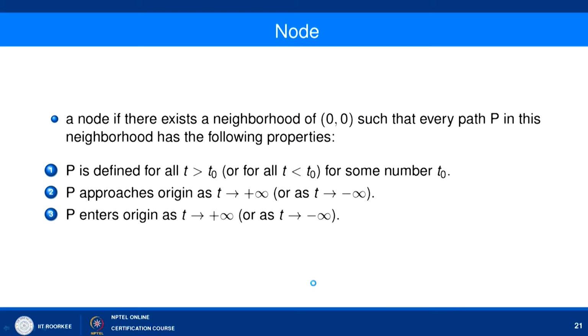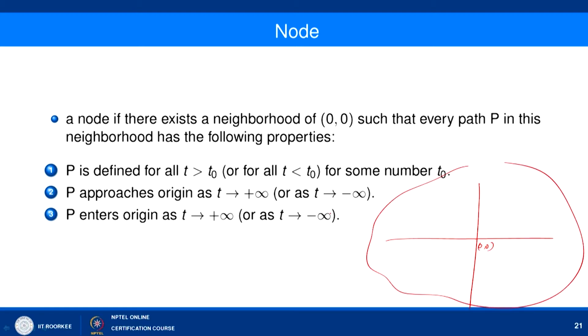Next is the node. A critical point is said to be a node if there exists a neighborhood, let us call this a neighborhood of 0 0, something like this, a bigger one, such that every path P in this neighborhood has the following property.